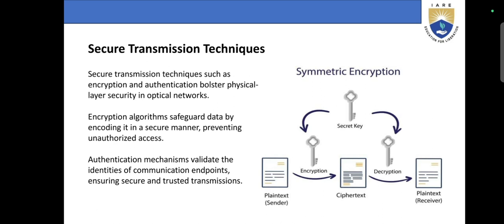Encryption algorithms safeguard data by encoding it in a secure manner, preventing unauthorized access. Authentication mechanisms validate the identities of communication endpoints, ensuring secure and trusted transmissions. Here the main part is the secret key and symmetric encryption.